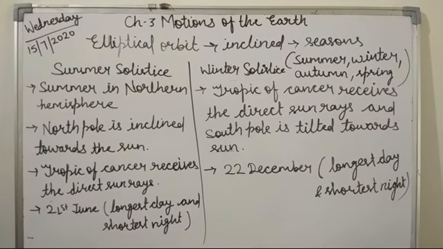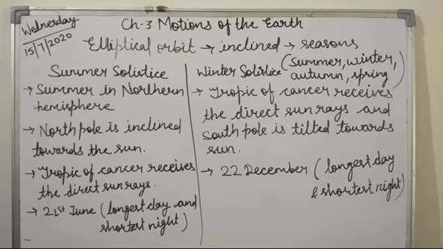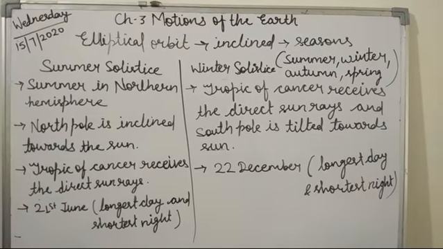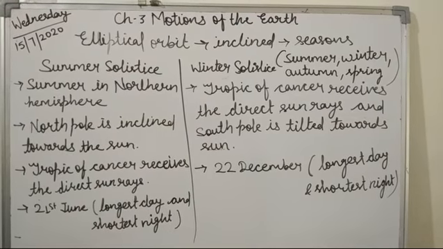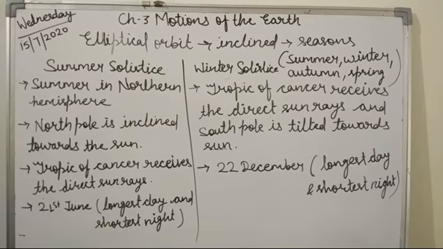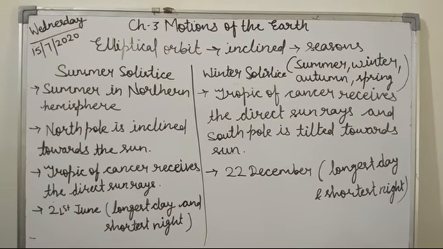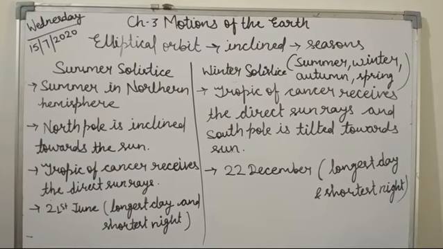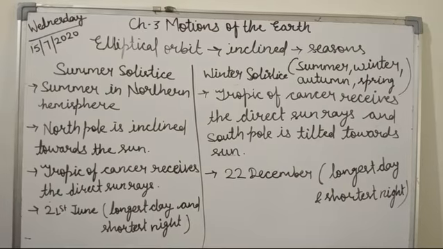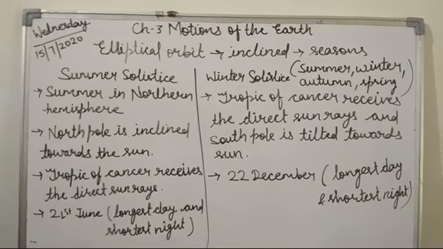So what the summer solstice is: it is summer in the northern hemisphere, the north pole is inclined towards the sun, and then the Tropic of Cancer receives the direct sun rays. As a result, 21st June is the longest day and the shortest night. On the opposite, in the winter solstice, the Tropic of Capricorn receives the direct sun rays and the south pole is tilted towards the sun. So 22nd December is the longest day and shortest night there.